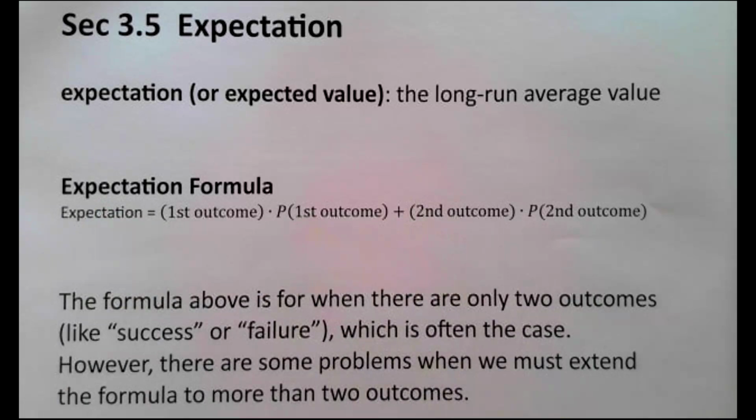However, sometimes we must extend the formula to more than two outcomes. Sometimes there might be three or four or five or more. But most of the time, there's two outcomes. For example, success or failure, or win, lose, or live, die.